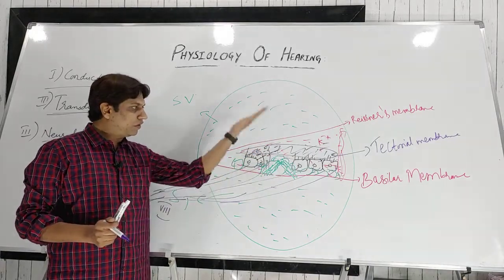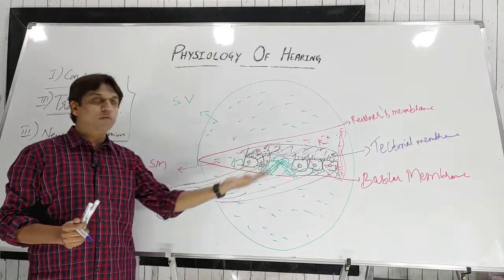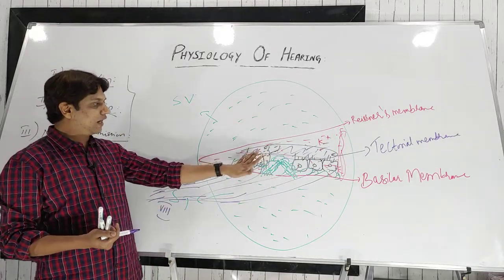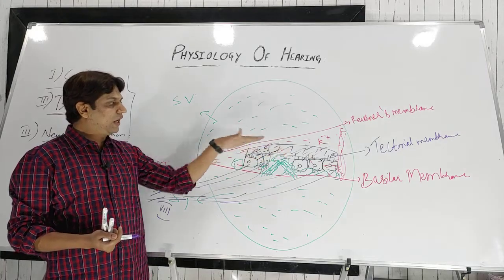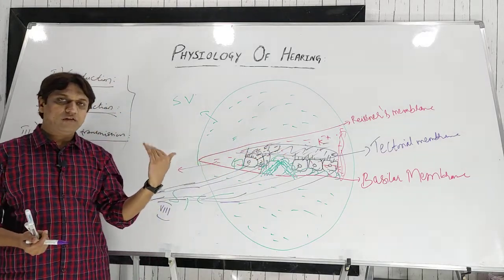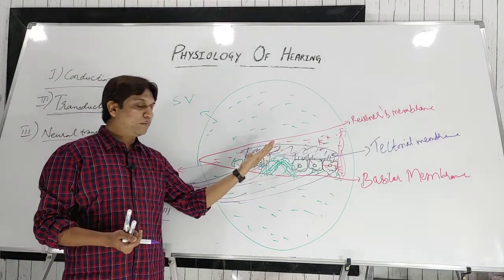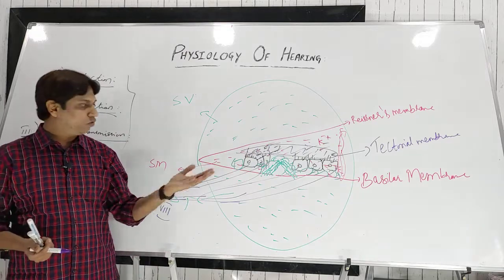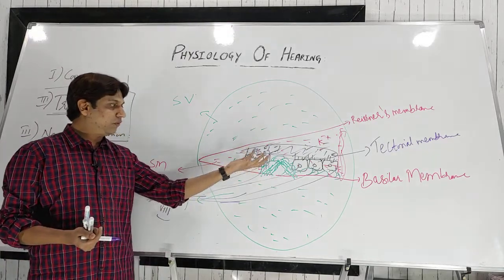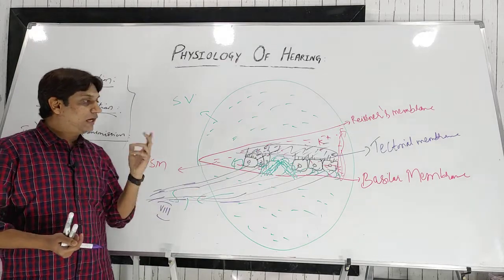Due to the upward and downward movement of the basilar membrane, these hair cells will move, and the hair cell cilia are embedded in the tectorial membrane, which causes some friction of these hair cells. Due to the friction and the vibrations of these hair cells, ultimately the potassium channels open and potassium enters here, causes depolarization, and the action potential is generated in the 8th cranial nerve.